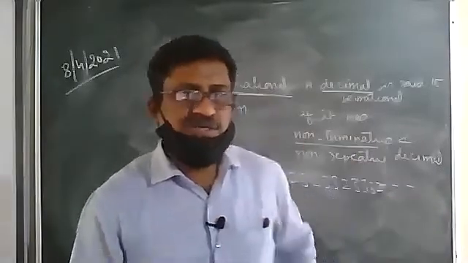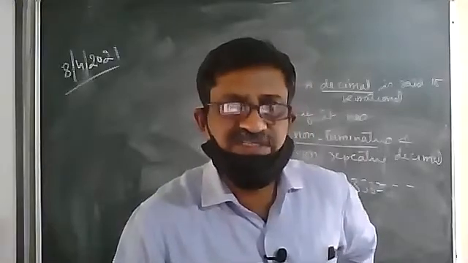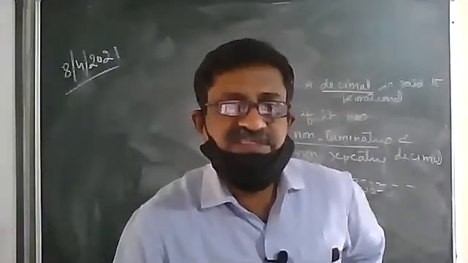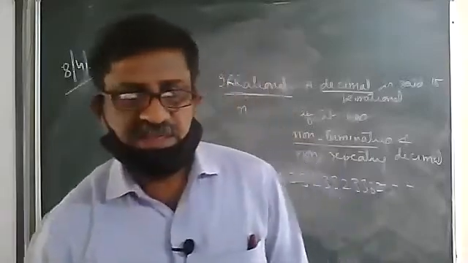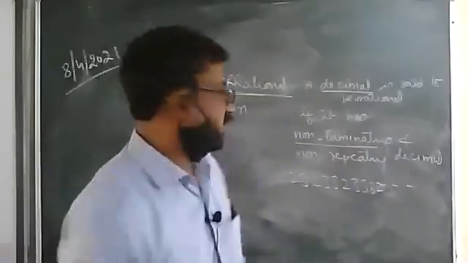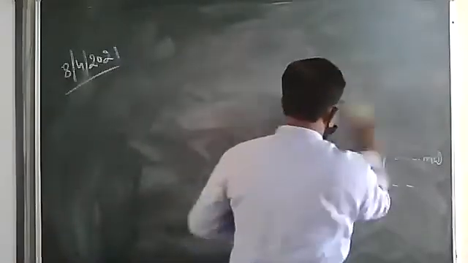We'll write one question related to this, and after that, the second definition of rational will be clear to you.